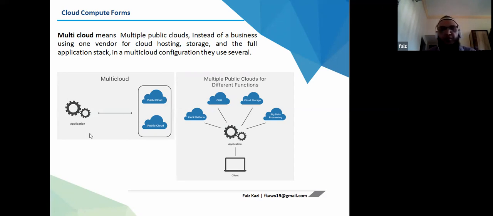Multi-cloud came into the picture. You can have applications connecting to multiple public clouds. You will have a web browser, and your applications will be connected to many public clouds like AWS, or if you say CRM, Salesforce, AWS, Google, or Microsoft. This has also evolved a lot, so they don't talk about expertise in only one cloud. They talk about expertise in multiple clouds.